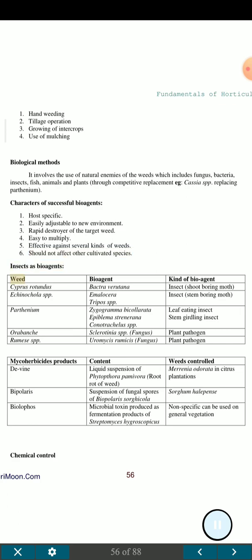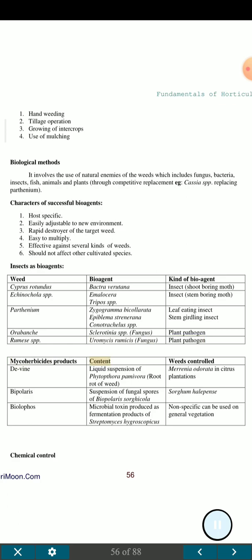Insects as bioagents. Weed and kind of bioagent: Cyperus rotundus, Bactra verutana, shoot boring moth; Amalocera spp., stem boring moth. Parthenium: Zygogramma bicolorata, leaf eating insect; Epiblema strenuana, stem girdling insect. Orobanche: Sclerotinia spp., fungus, plant pathogen; Puccinia spp. and Uromyces rumicis, fungus, plant pathogen.